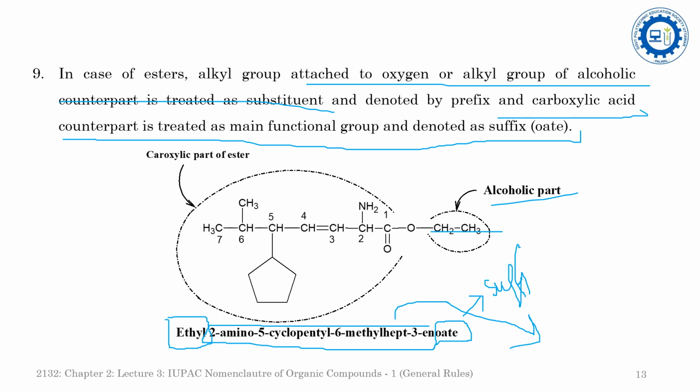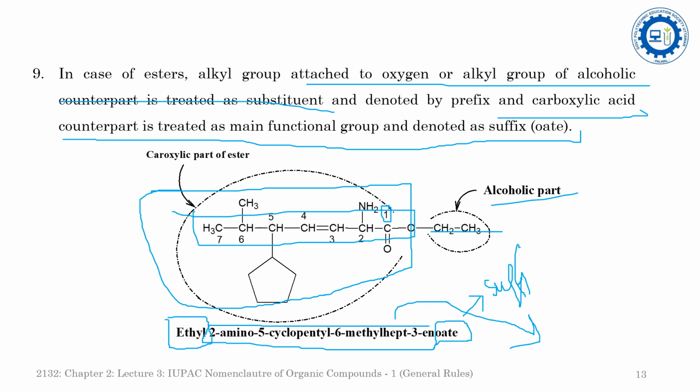We will perform the nomenclature of this part only, because ethyl oate is already there. We have to start the numbering from here, considering the CO as a COOH group. And the longest chain will be seven-membered, so the root word will be hept.